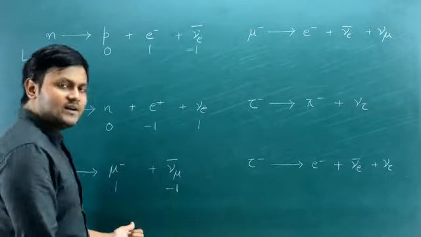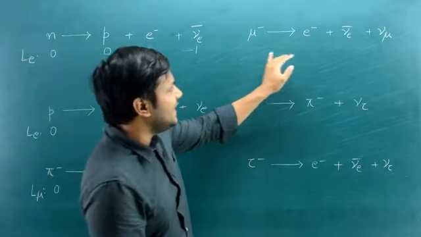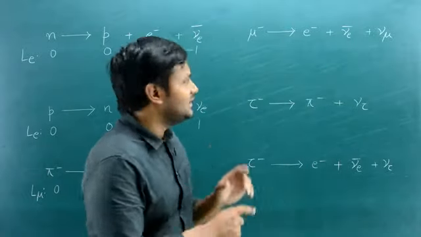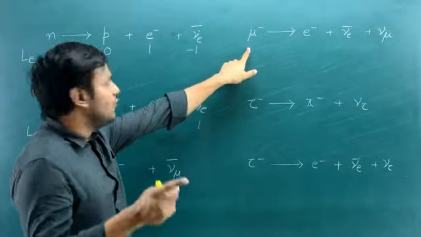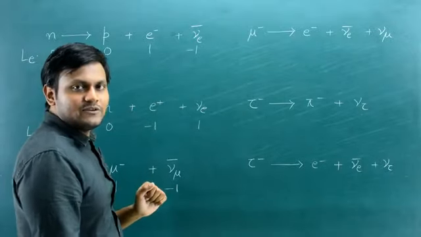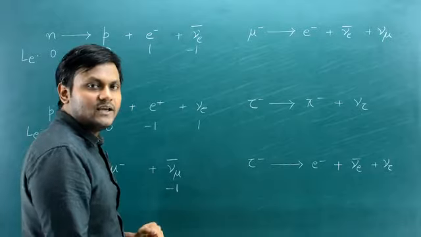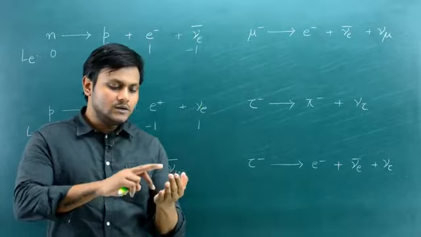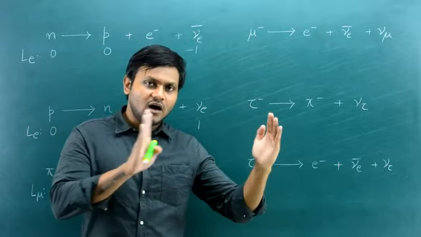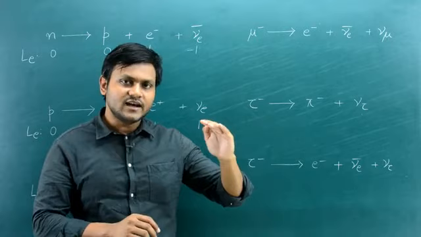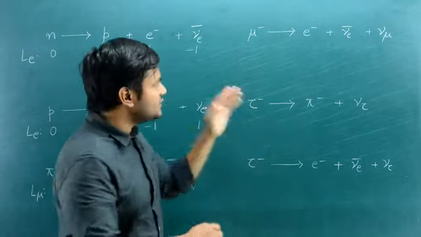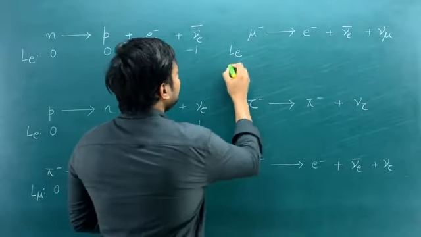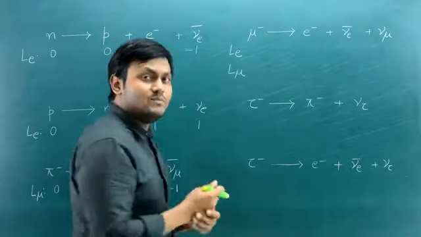Now what happens to a muon particle once it is formed? A free muon particle can decay into an electron antineutrino and a muon neutrino. Now this kind of interaction involves particles from the electron family as well as from the muon family. So we need to check them separately, because I told you that the electron number, the muon number and the tau number are distinct, and we need to check their conservation separately. First we will check the conservation associated with the electron lepton number, and then we will check the conservation associated with the muon lepton number.